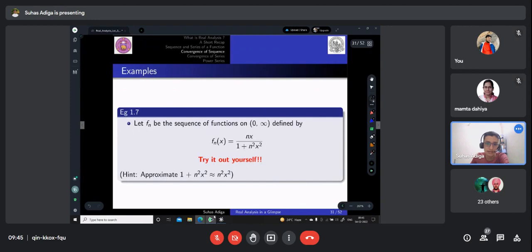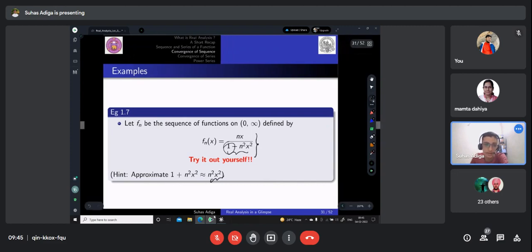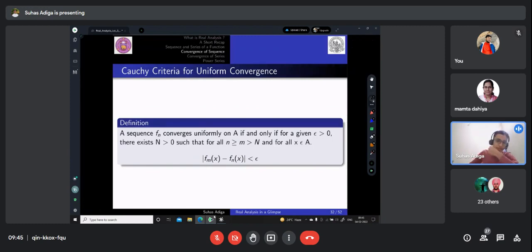You can try this out yourself, but the hint here is you can approximate 1 plus n square x square as n square x square, because when you are finding f of x, n tends to infinity, so you can approximate it. Okay. So there is one more kind of ninja trick to find uniform convergence. This is called the Cauchy criterion. A sequence fn converges uniformly on A if and only if for every epsilon greater than 0, there exists N greater than 0, such that for all n greater than or equal to m,